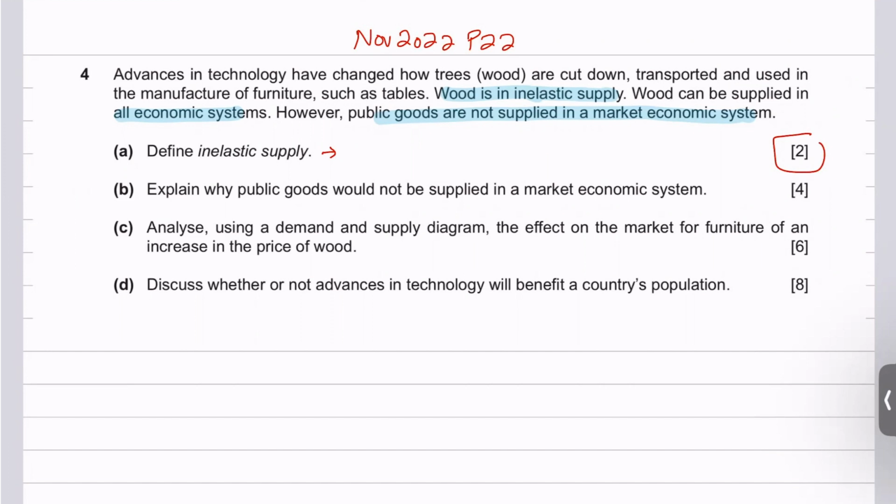But as far as inelastic supply is concerned, you will write that inelastic supply is when the quantity supplied is less sensitive or less responsive relatively to a change in price, right? That's all that you need. And the value of PES is less than 1. That's it. So inelastic supply is less responsive and less sensitive to a change in price, where the percentage change in quantity supplied is less than the percentage change in price, making it less sensitive, and PES is less than 1. That is it. Nothing more than that. You don't need to write the formula for PES and so on.